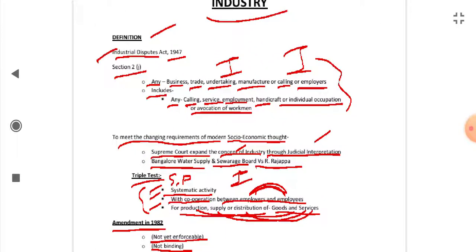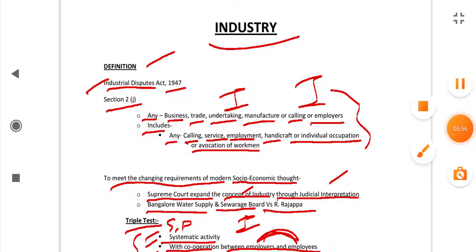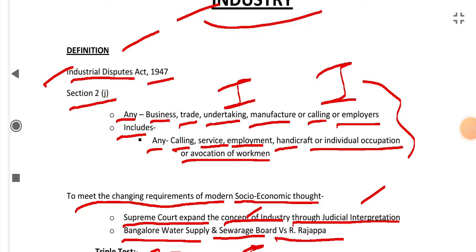Let's have a quick revision. What is industry? The definition is given in the Industrial Disputes Act, Section 2(j). It says any business, trade, undertaking, manufacture, calling of employers. It also includes calling, service, employment, handicraft, industrial occupation, avocation of workmen. All these come under industry.